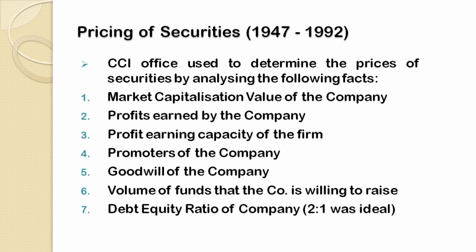Now, let us discuss one point: on what basis did the CCI office determine the prices, because there must be certain bases. On what parameters did the CCI office grant separate prices, or determine the prices of the securities? Basically, there were a large number of parameters which were analyzed by the officers of the CCI office, and after analyzing all the facts and parameters related to a company, the CCI office used to grant a specific price or differential price for different investors.